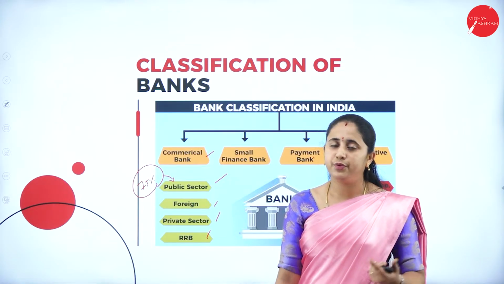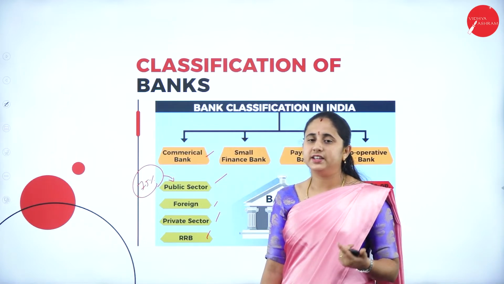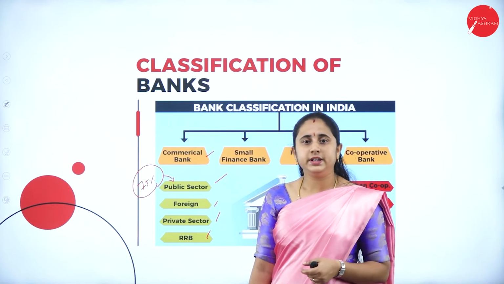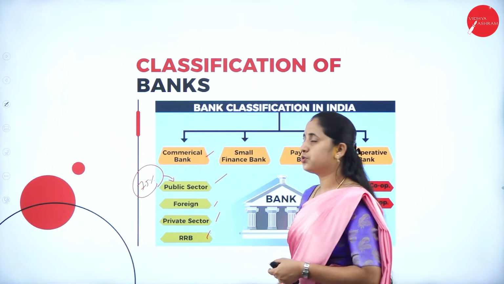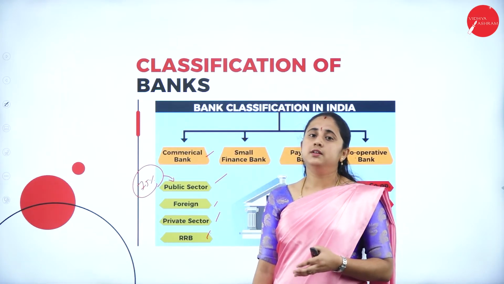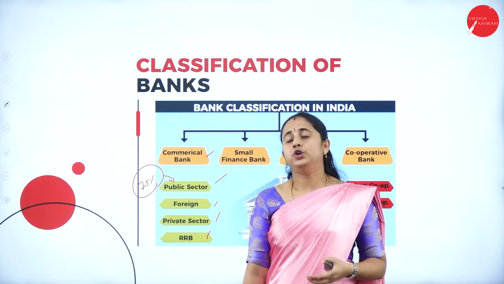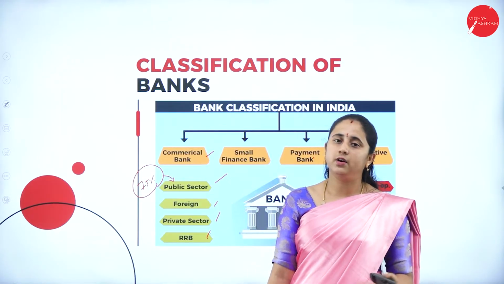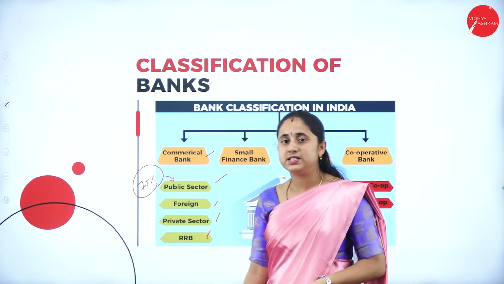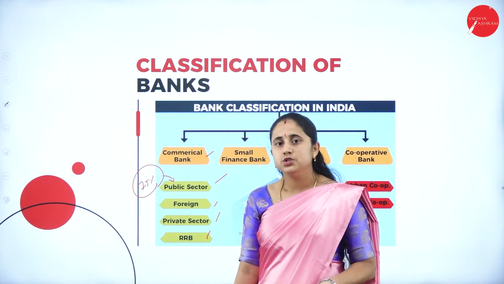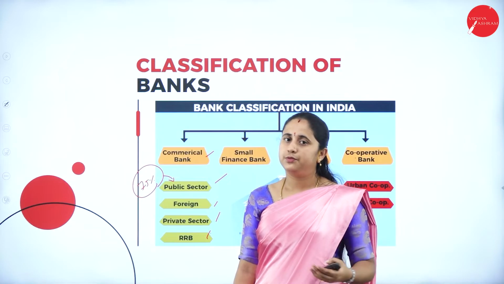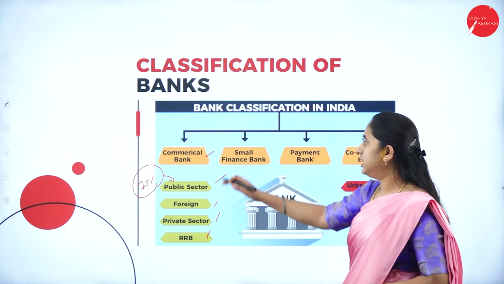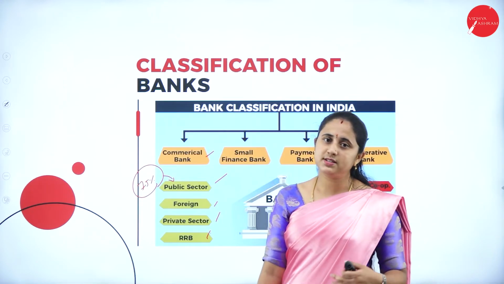They are going to provide funds for this regional area. They are going to operate in the regional area as well as selected urban areas. So this regional rural bank is going to provide financial benefits. They are going to provide banking facilities like debit card, credit card and all the facilities for their customers in rural areas. So they are going to provide all the banking facilities for the people or customers in the rural area. So this is all about the commercial bank and commercial bank types.